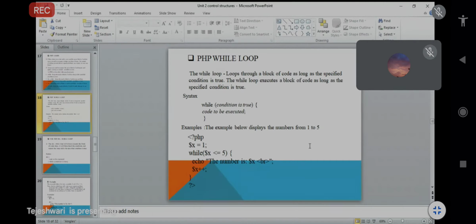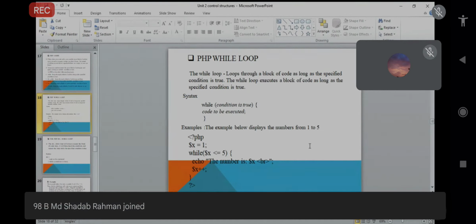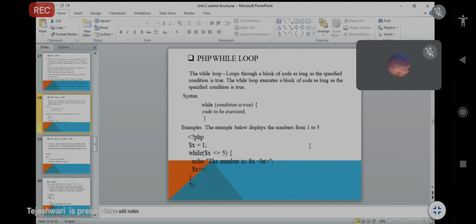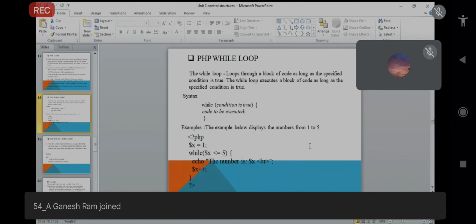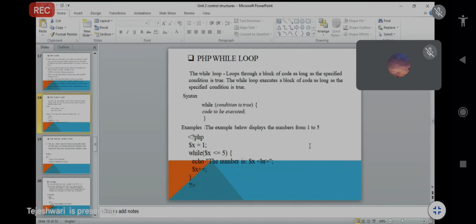So what is the next statement? In the open brace, this code will be executed. We already mentioned in the syntax that code will be executed, means that statement will be written. Which statement? The number is dollar $x. The first dollar $x means 1, so 1 will be printed. Next, BR means just breaking the line. Next line, dollar $x plus plus. This is for your increment, means that will be incremented.